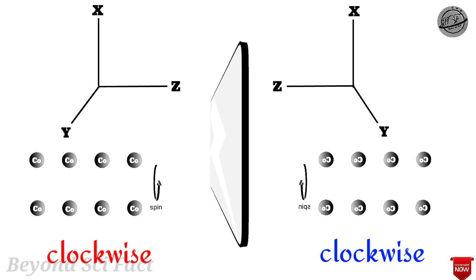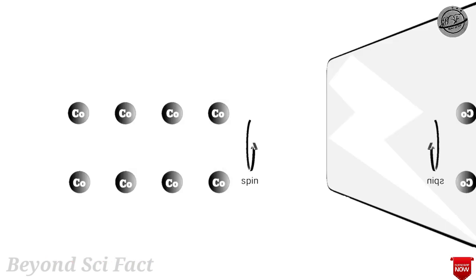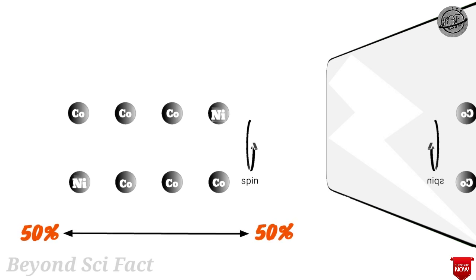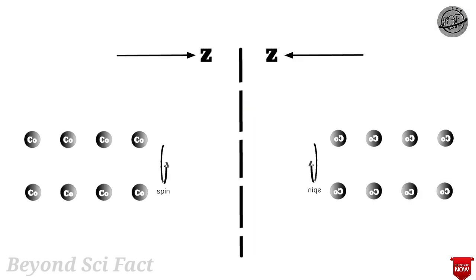We know that the direction of the z-axis is flipped, but the direction of the nuclear spin is not, because if the atom is rotating in clockwise direction, then in the mirror it is also rotating in clockwise direction. So at this position we can't distinguish what is real and what is image. When a cobalt-60 nucleus decays and emits an electron, that electron has a 50-50% probability to go to the left or right. Up to this situation, it seems that it follows P symmetry.